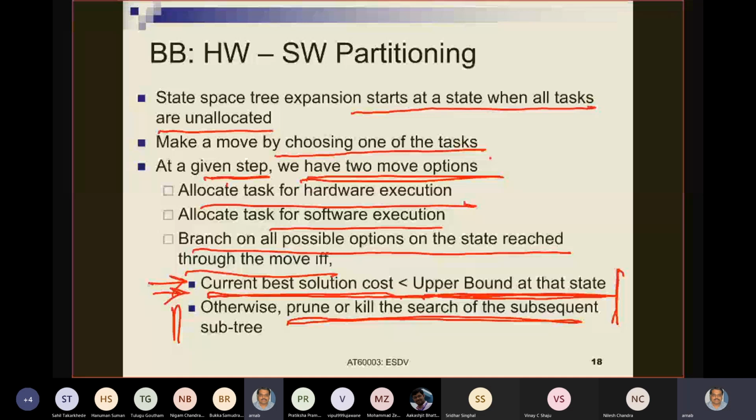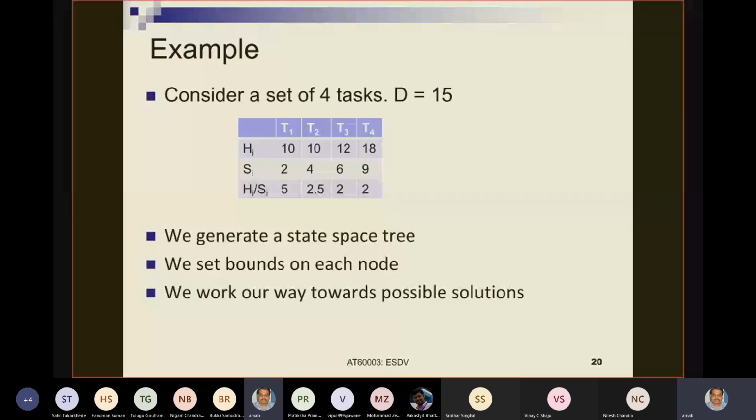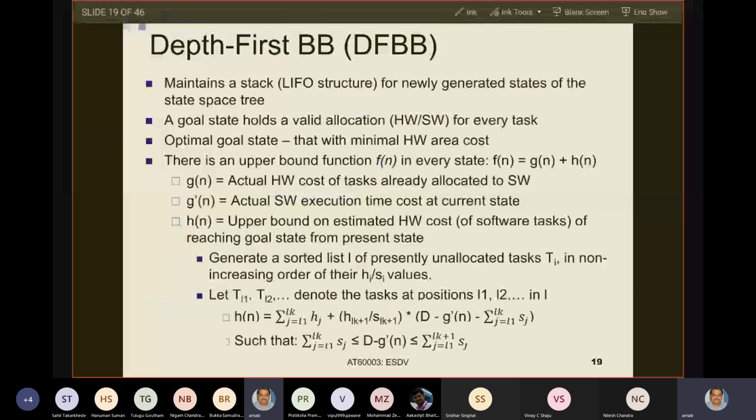Okay. But before I take the example, I will go a bit deeper and talk about depth first branch and bound, on which my example will be based. There are various types of branch and bound, which I will discuss a bit later. But I will first discuss here the solution approach on which my example from the next slide is done, which is depth first branch and bound.